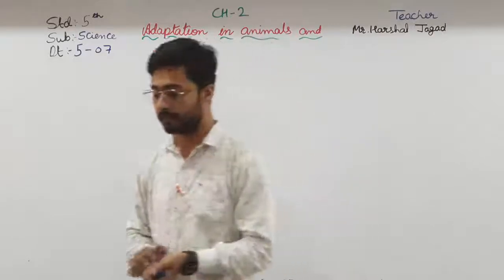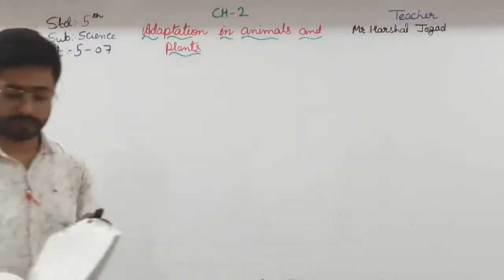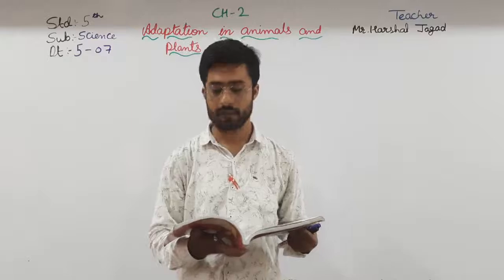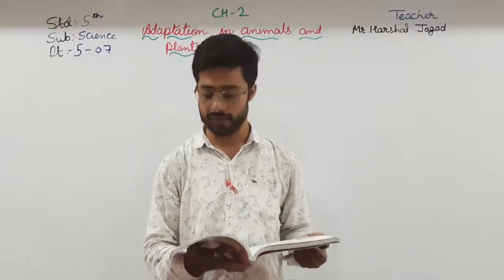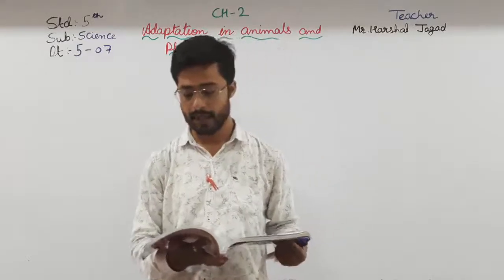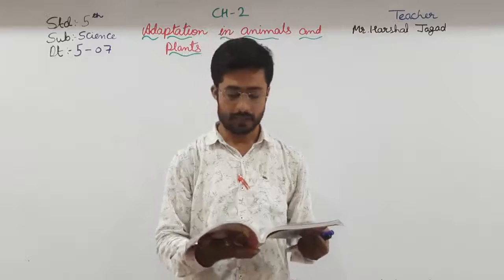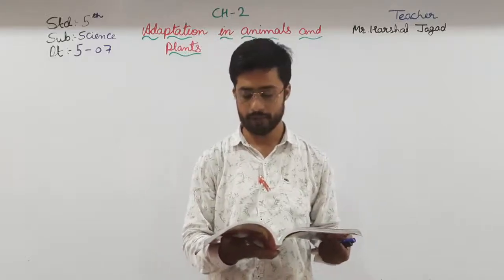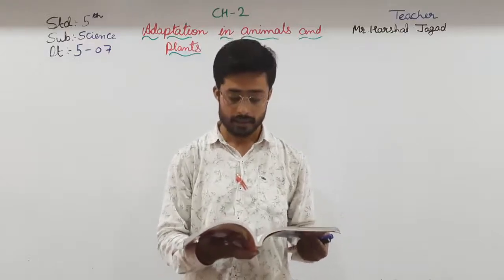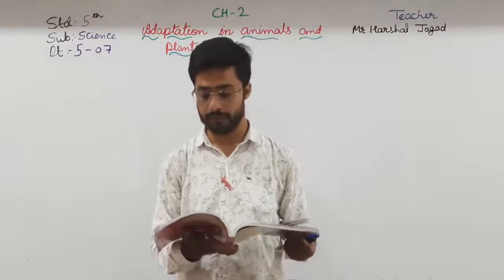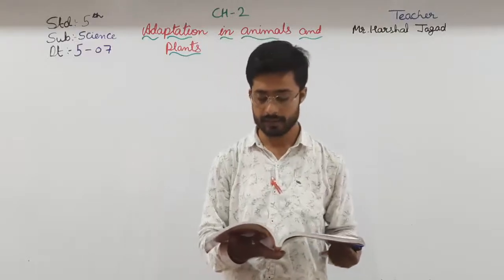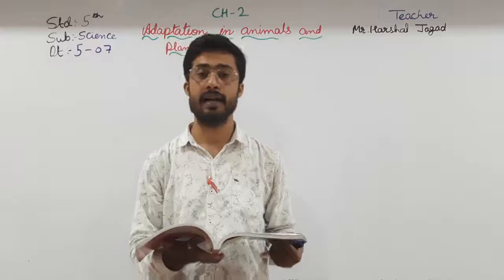So let us see what we saw in the previous video. Animals and plants are found in all kinds of environments and in all kinds of climatic regions, on land and in water. Over thousands of years they have developed certain features that enable them to live in their environment. In fact, the basic principle of nature is survival of the fittest. To survive, animals and plants have to be fit and be able to adapt themselves to their surroundings. Some adaptation features in animals are as follows.